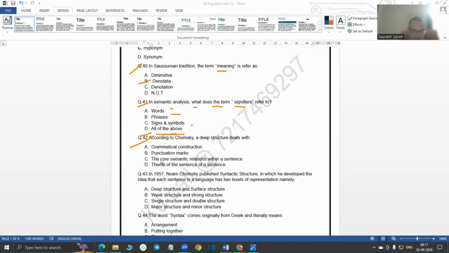And 42, according to Chomsky, a deep structure deals with the core semantic relations within a sentence. Question 43. In 1957, Chomsky published Syntactic Structures, in which he developed the idea that each sentence in a language has two levels of representations, which is mainly deep structure and surface structure.